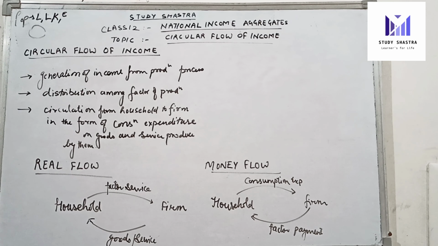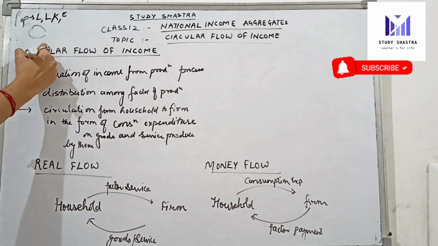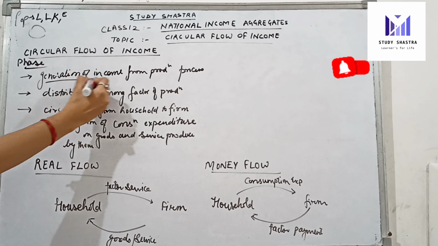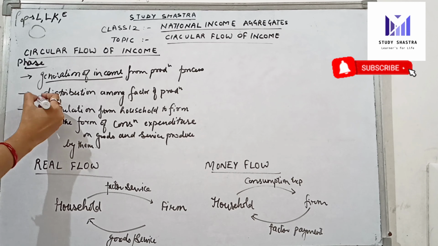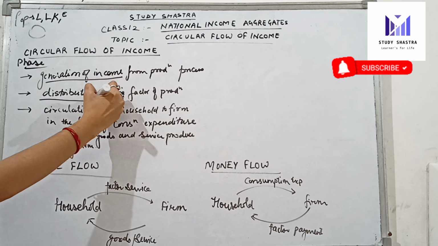Now we will study the phases of circular flow of income. The first phase of circular flow of income is generation of income. In this phase, firms produce goods and services with the help of factor services. The second phase is distribution among factors of production, that is distribution of income.